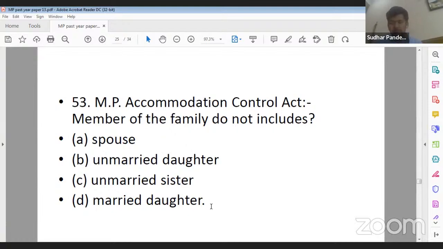Yes, Ankita Gupta ji, for 52, B is not the correct answer, A is the correct answer. Yes, Ujjwal ji, Vinny ji, Rohit ji, all of you are correct. Married daughter is not considered as a member of family.